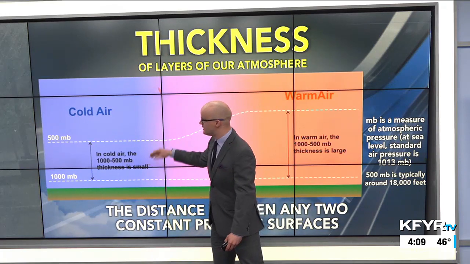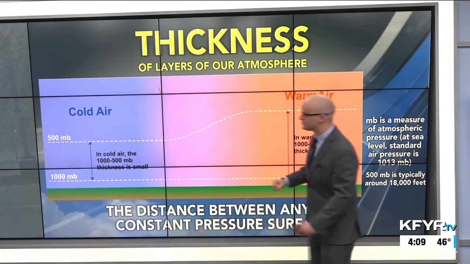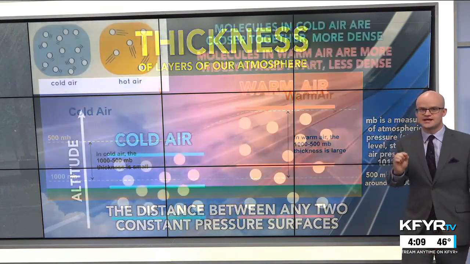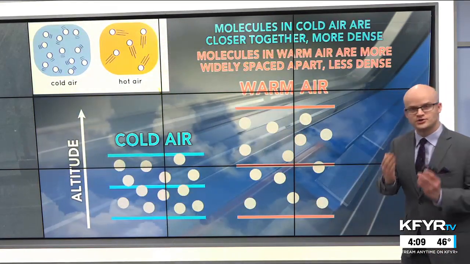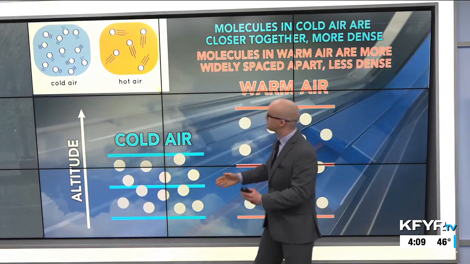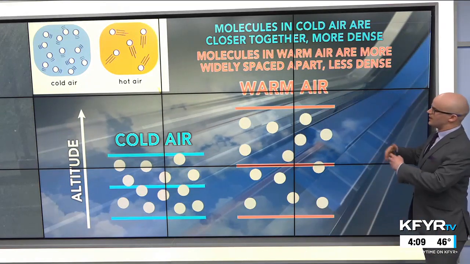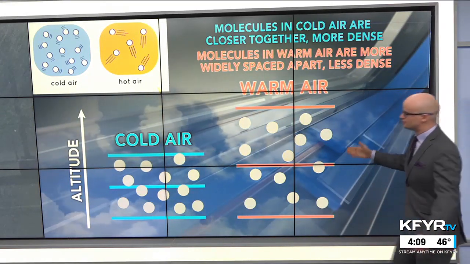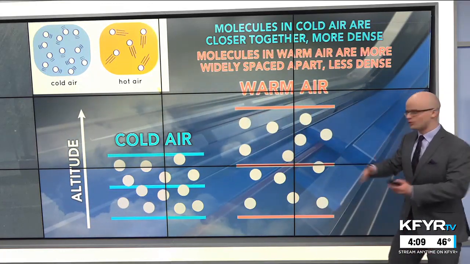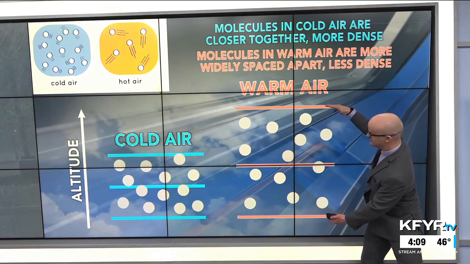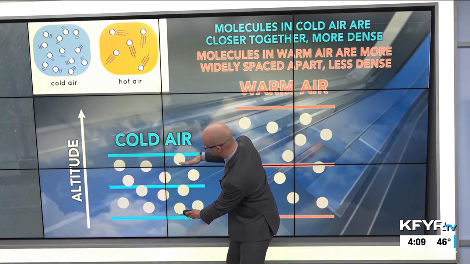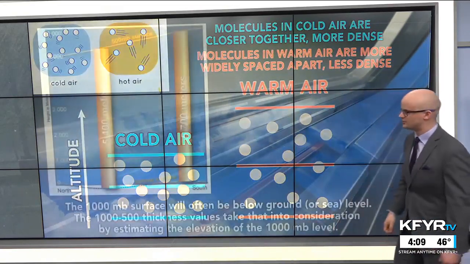In cold air, the thickness is going to be small between those two pressure surfaces, versus with warm air, the thickness is a lot larger. That's because of the density of air. With cold air, the molecules are a lot more closely packed together, whereas with warm air, the molecules are more widely spaced apart. They're moving around a lot faster, so the air is less dense with warm air. Therefore, it takes up more space. The thickness is larger with warm air compared to the thickness being smaller. Everything's squeezed down a little bit more with that cold air in place.